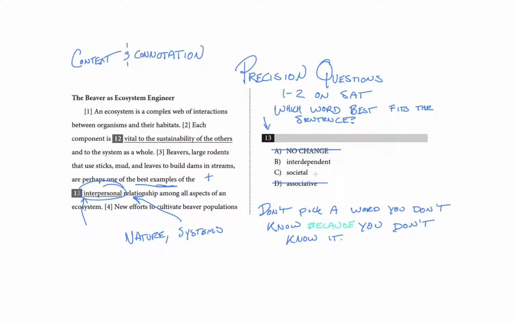And these things can't have societies because they are not social animals like beavers or humans. So I'm going to cross off C for the same reason as A, because it's too people-y. And that means that interdependent is our choice. It matches the context of the paragraph. It has a connotation of systems without the added connotation of human cities or relationships. And unlike associative, it doesn't have a primary connotation with math.